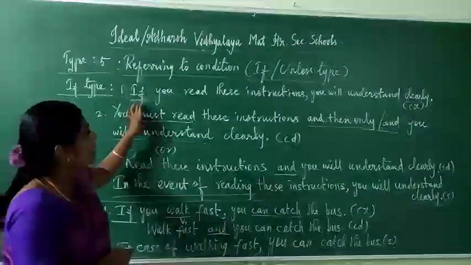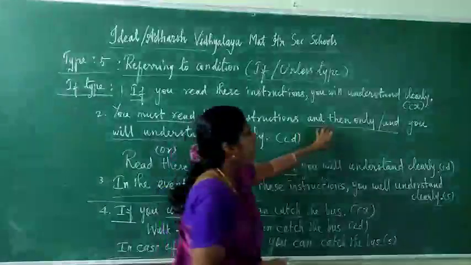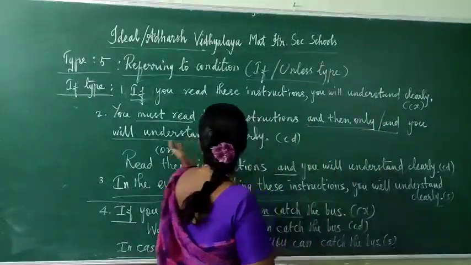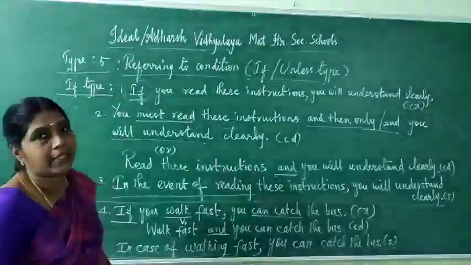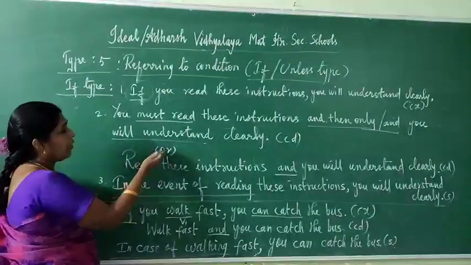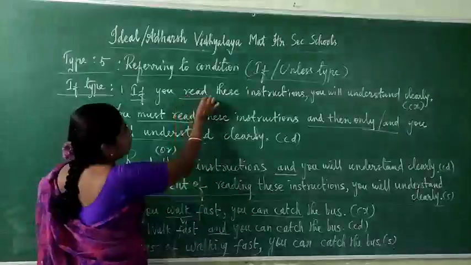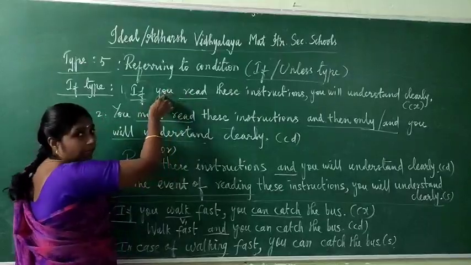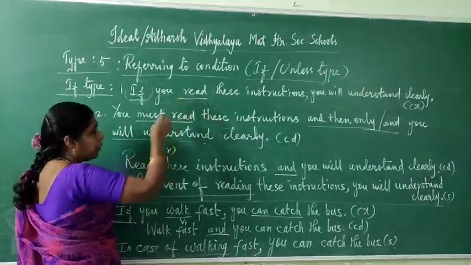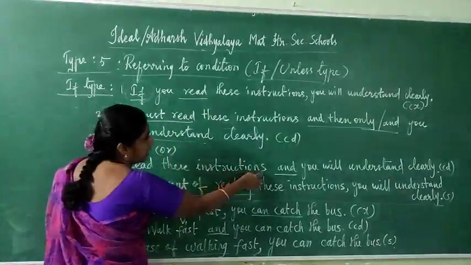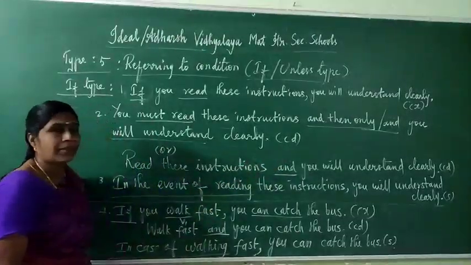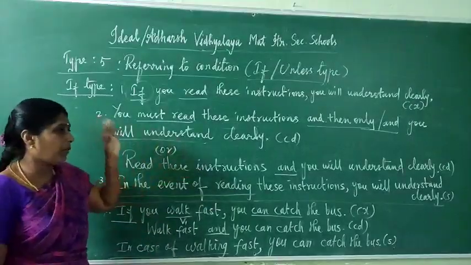So write: you must read these instructions, and then only, or and, you will understand clearly. That is compound. Or you can simply begin with verb 1, read. No need to write the subject there. Read these instructions and you will understand clearly. So that is in compound.